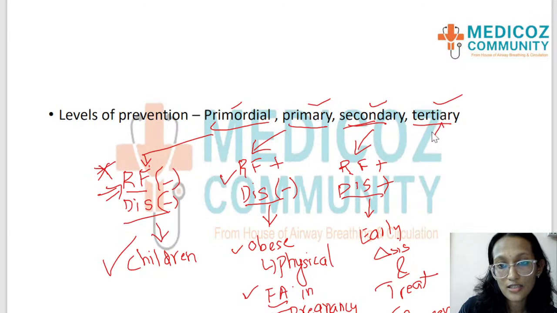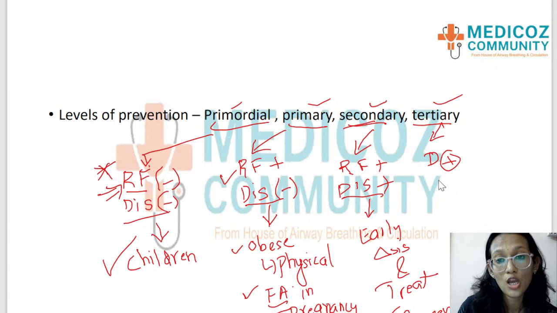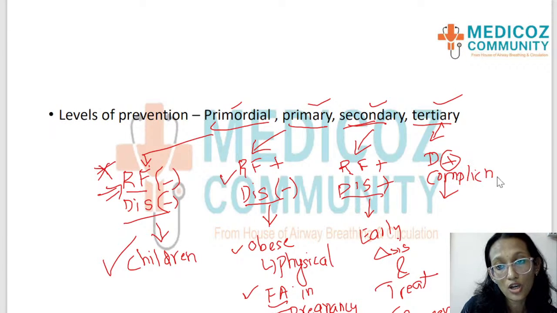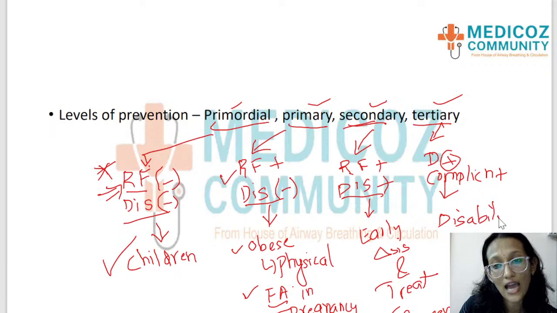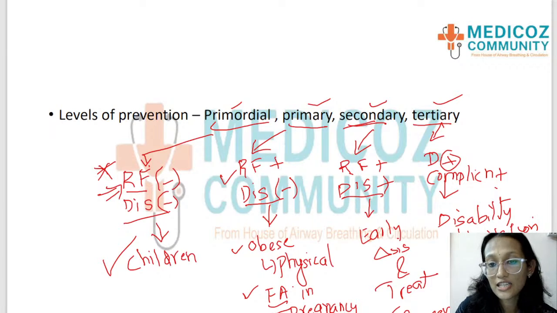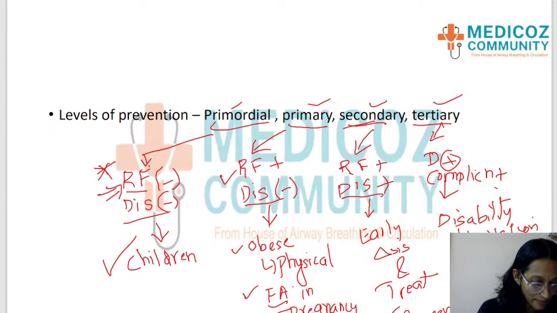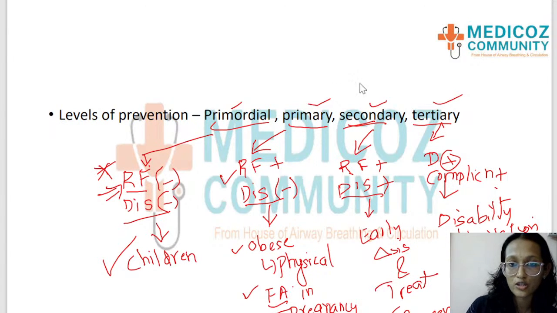Now the last is tertiary prevention, where the disease is present and its complication too. We are trying to do disability limitation and rehabilitation because the complication has also developed. Okay, the complication has also developed. So disability limitation and rehabilitation is what tertiary prevention is. Students, I hope you are with me. Primordial, primary, secondary and tertiary prevention, what each one is with examples, we have discussed.